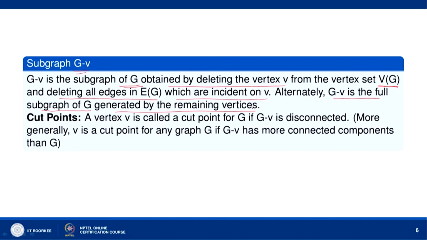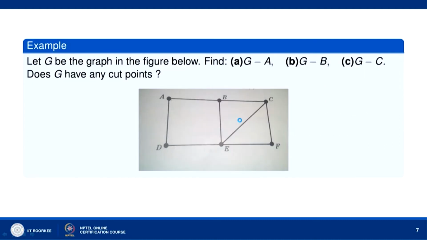So, when you find G minus B from the set of edges EG, delete all edges which are incident on B, and you will get G minus B. And what is the cut point? A vertex B is called a cut point for G if G minus B is disconnected. That means B is a cut point for any graph G if G minus B has more connected components than G. So, let us look at this graph.